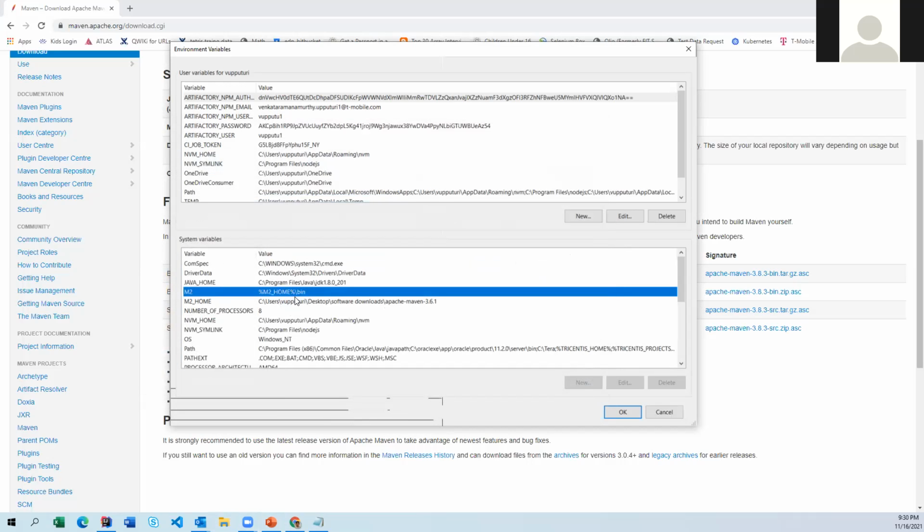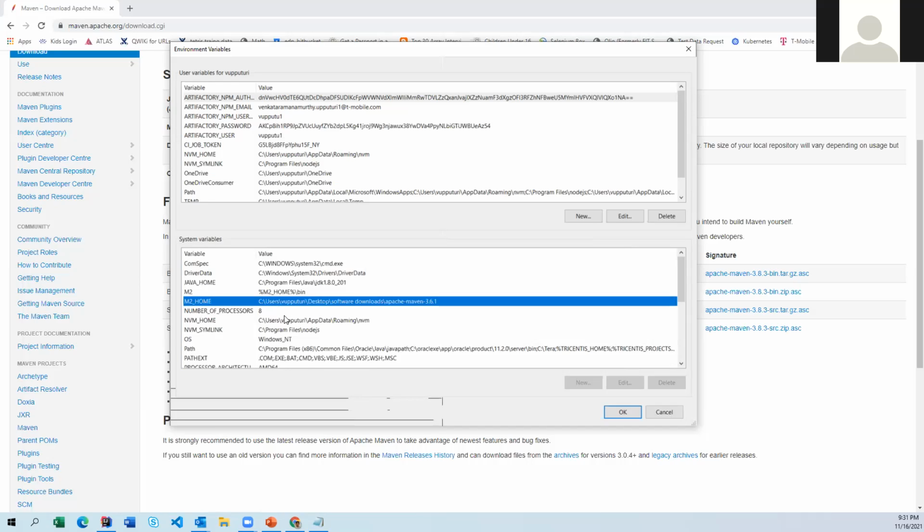But before giving that, why are they giving this? Sometimes this m2, we might be moving somewhere else. There is a possibility. So that's the reason they are giving some regular expressions: percent m2 underscore home percent slash bin. That means m2 underscore home is already pointing to this one, right? Sometimes we might be moving this path from this place to somewhere else. So the regular expression, wherever it is available, is going to pick it on top of the bin path. So that's the reason they are providing this.